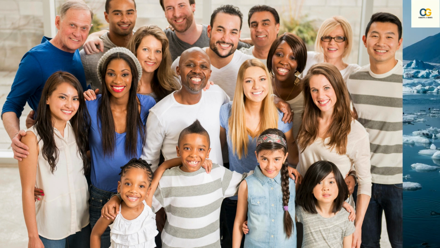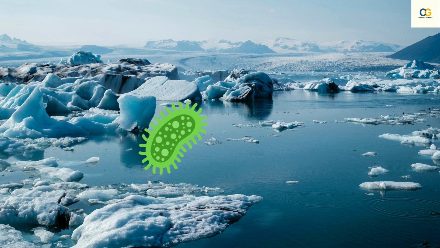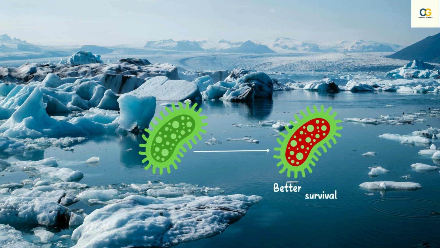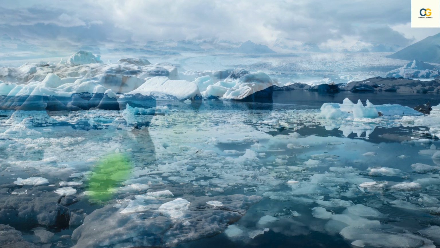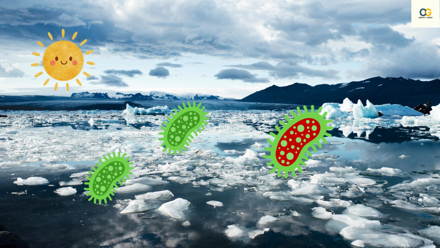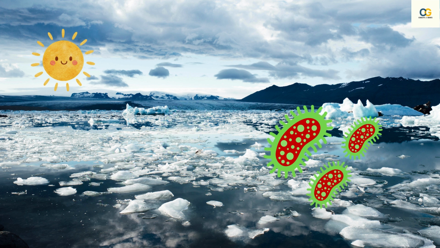Let us take an example. A species of bacteria in the polar region creates a next generation with slight variation that can withstand a little higher temperature. These new generation bacteria can survive the temperature rise in the poles during global warming. This helps in continuation of species in the changing environment with the help of variation, which is the basis of